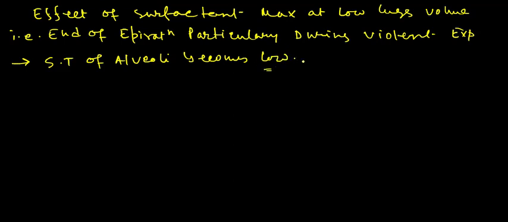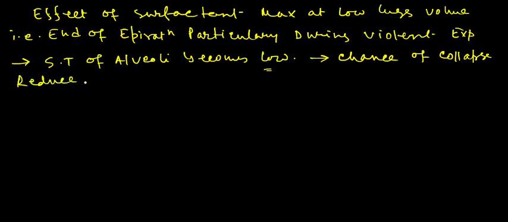Due to the presence of this surfactant, the surface tension force of the alveoli becomes very low, so the chance of collapse is reduced. The lungs do not fully collapse even after forceful expiration.